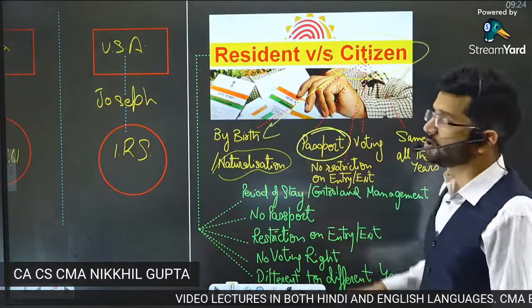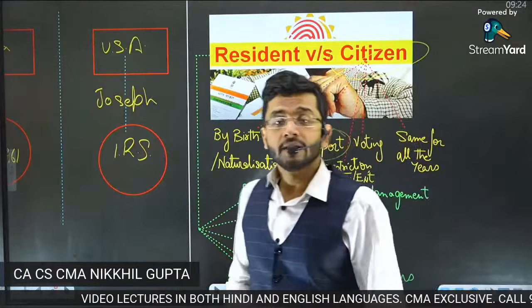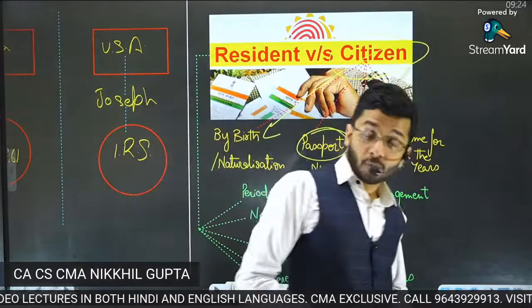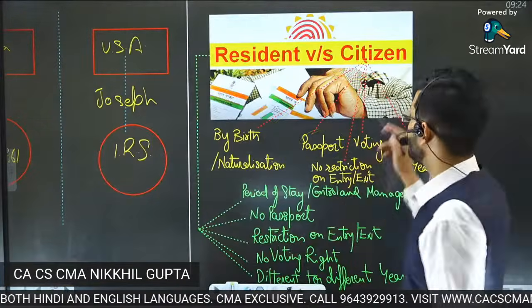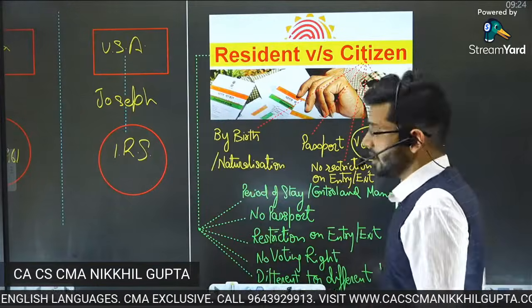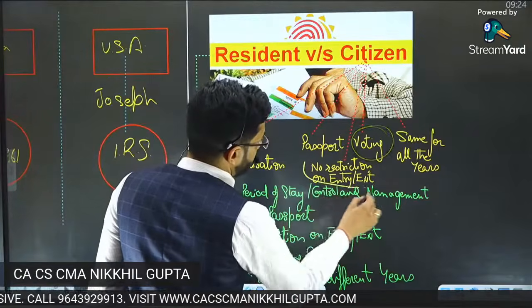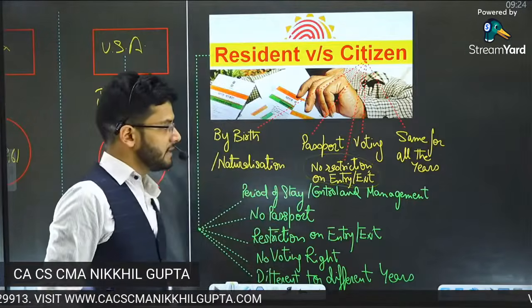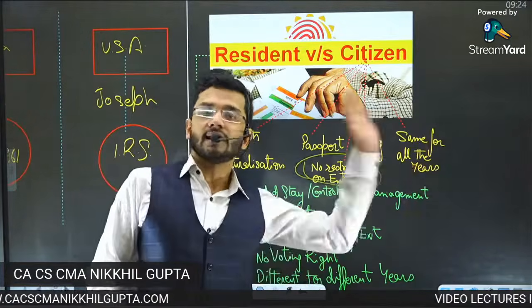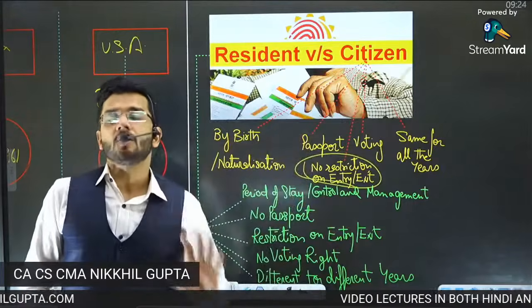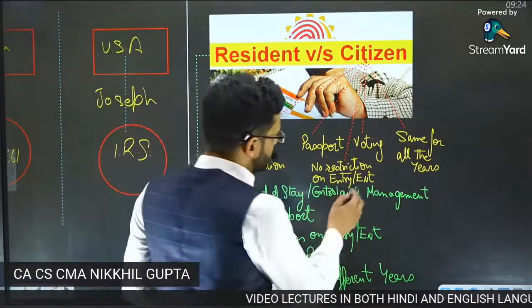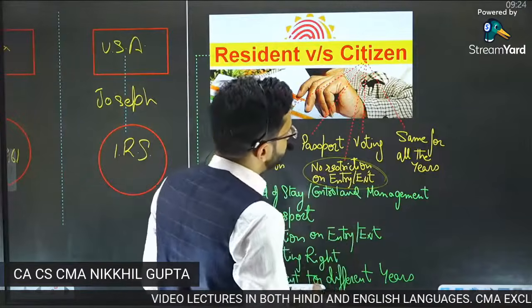Next is you get a right to have a passport of that particular country. So if you get a right to have a passport of that particular country, then you are a citizen of that particular country. Then citizens have voting right. You have right to vote. Citizens have no restriction on their entry and exit. They can enter the country at any given point in time. They can exit the country at any given point in time. There's no visa requirement for citizens. So for citizens, no restrictions on entry and exit is there.